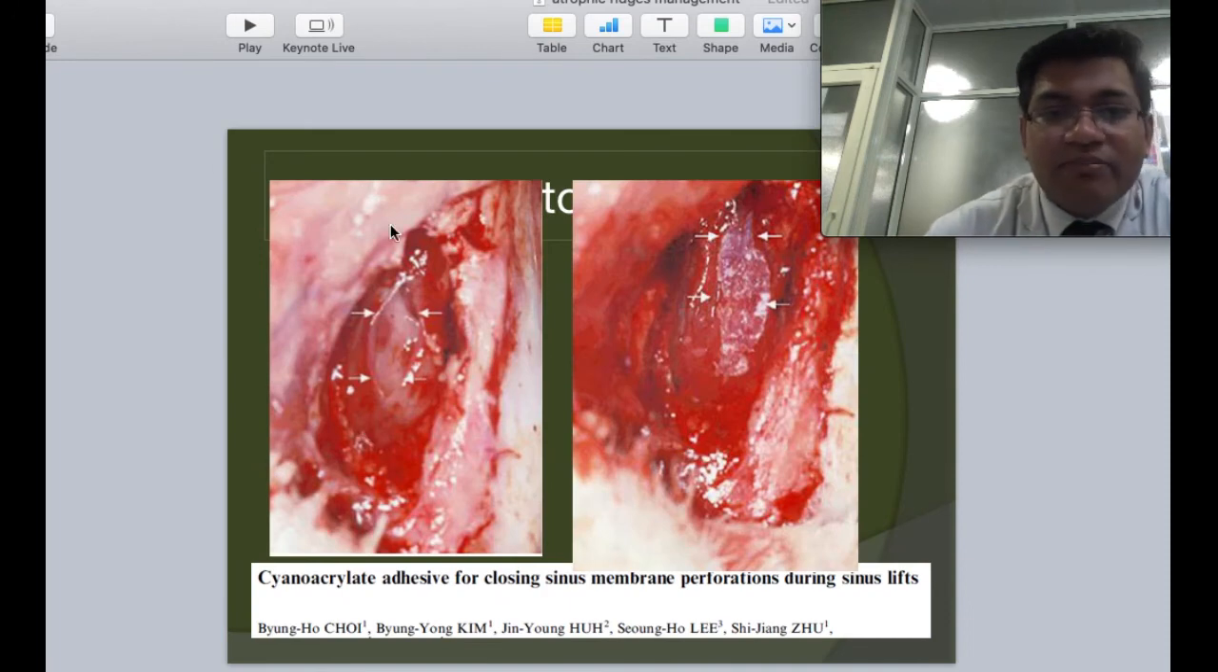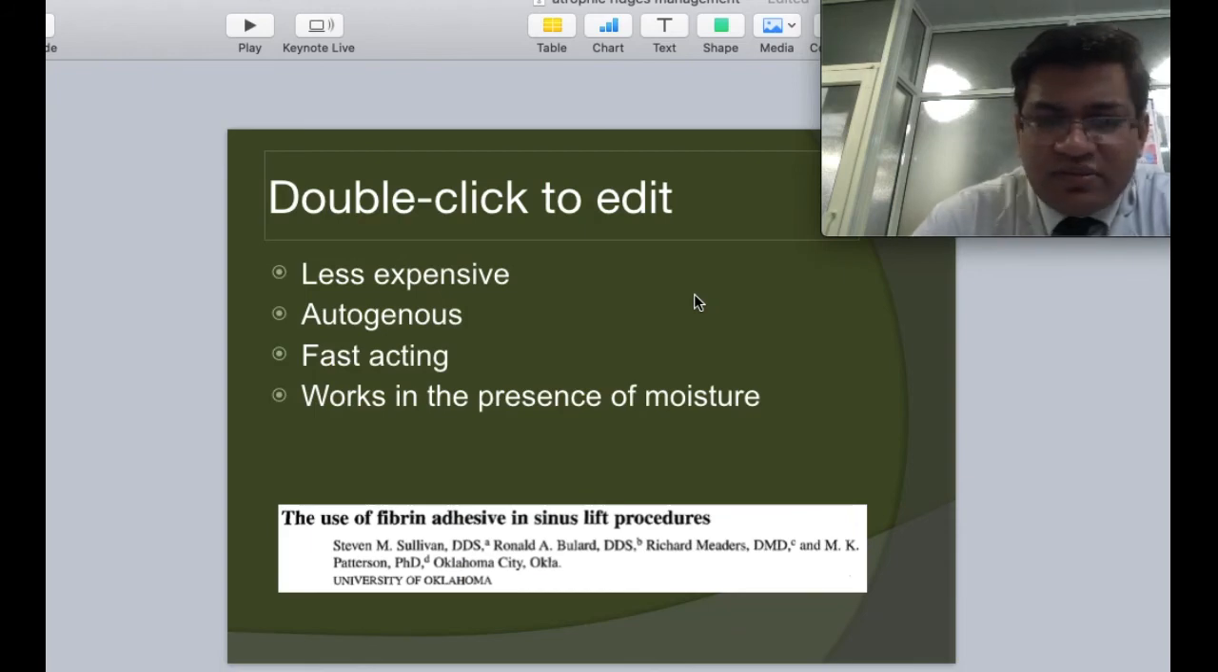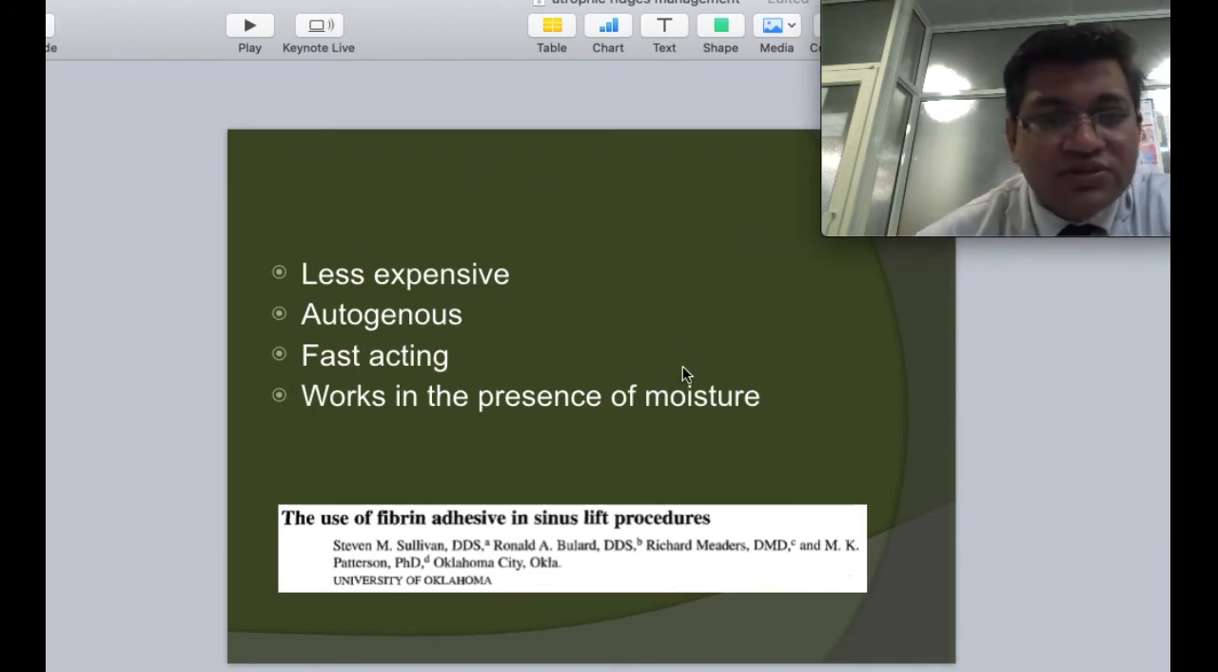This is a beautiful image that first convinced me to use these cyanoacrylate glues. For small defects, look how beautifully a cyanoacrylate glue can cover the membrane defect and help us in utilization of the bone grafts. The advantages: they are extremely inexpensive. They are autogenous fibrin adhesives. They are fast acting. They work in the presence of moisture also, and can be used in variable amounts in different cases.